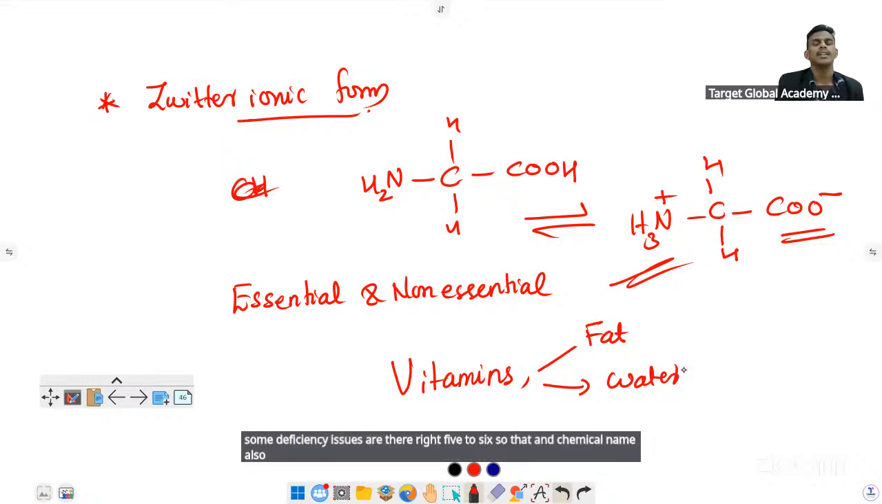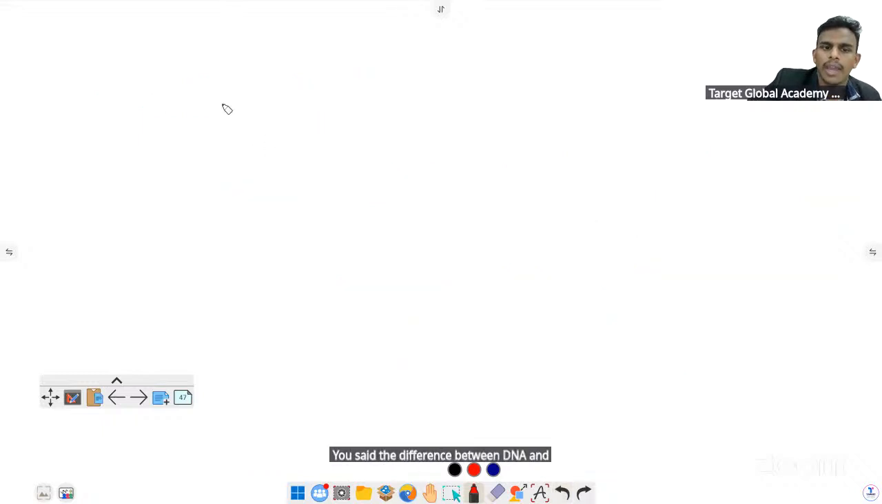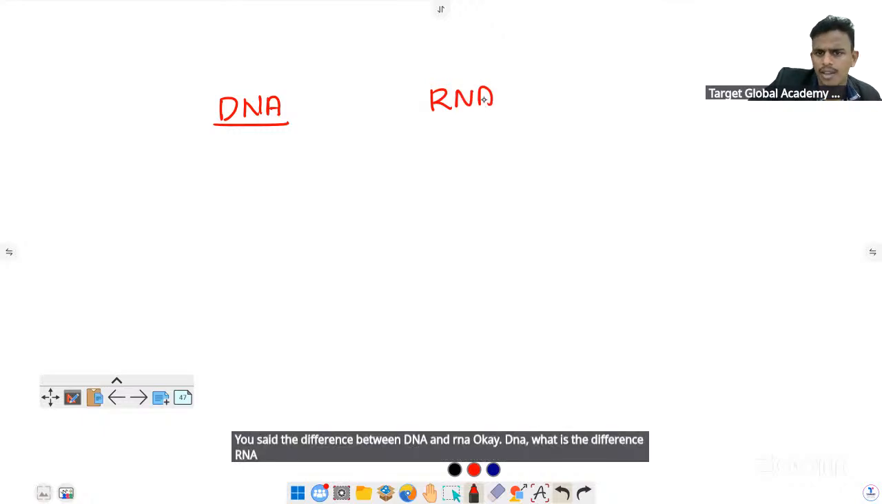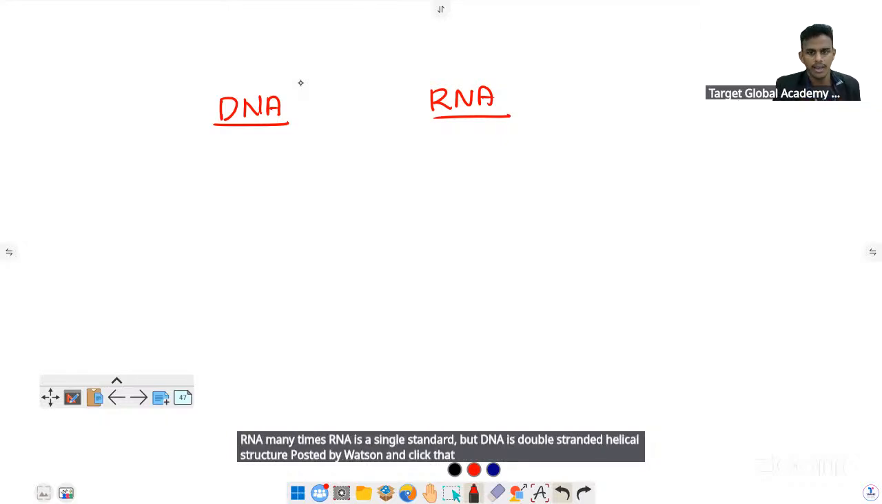Then DNA and RNA. Many times they ask the difference between DNA and RNA. RNA is single stranded, but DNA is a double stranded helical structure, right? Proposed by Watson and Crick. That kind of thing is important.